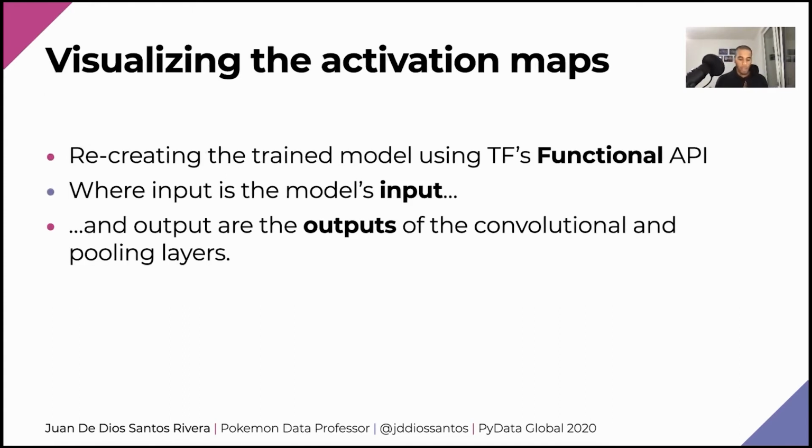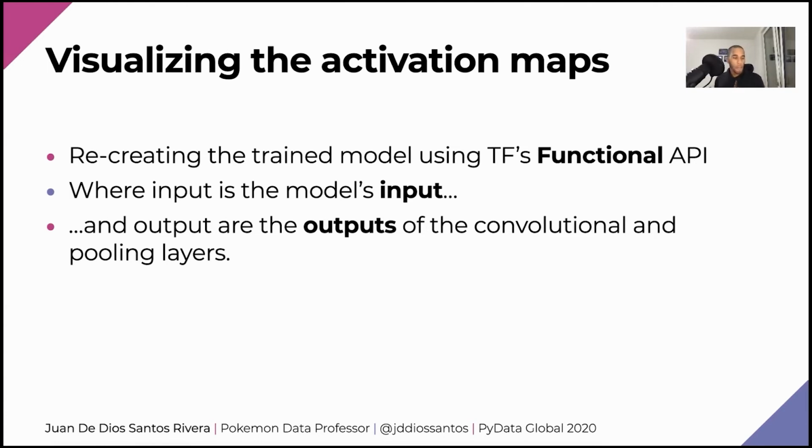So now, the very last part, visualizing the activation maps. And the main idea here is to recreate my model in a way where the outputs are going to be the activation maps of each of my layers. And for doing so, I need to convert my model from the sequential API to the TensorFlow functional API. Now, if you have trained a model in TensorFlow, the chances are that you have used the sequential API, which is like the normal one, where you have a stack of layers. Layer 1, layer 2, layer 3, 4, 5, 6. That's good.